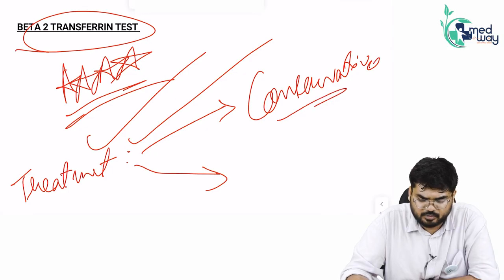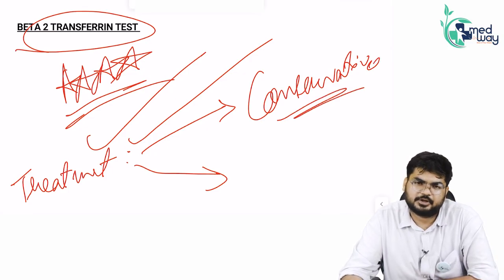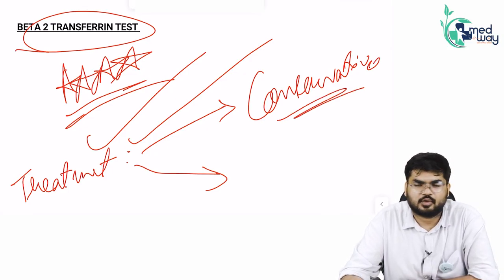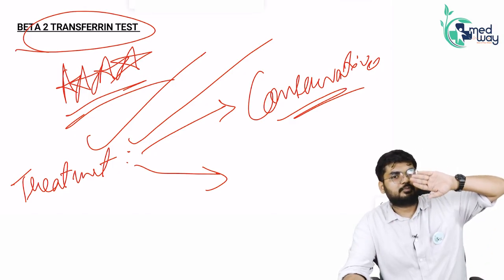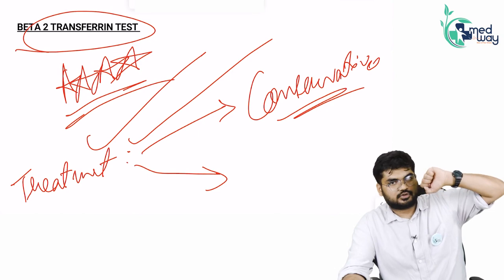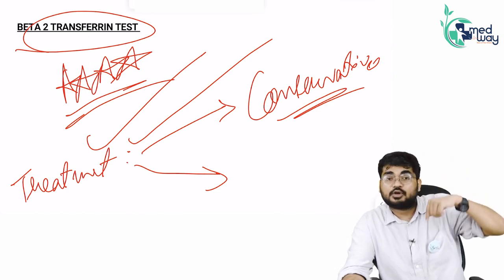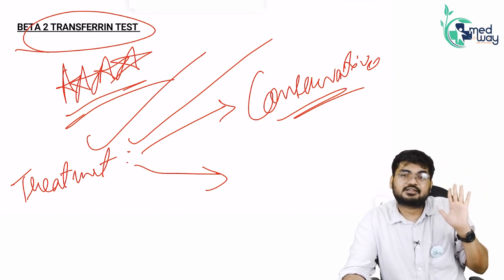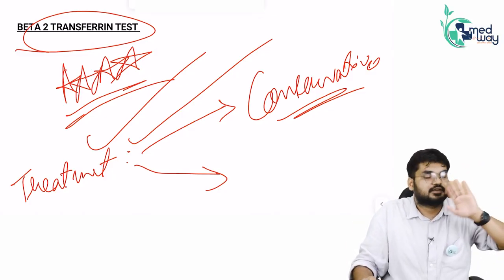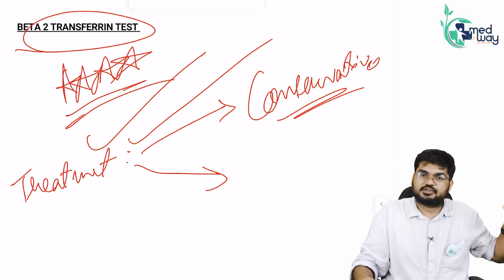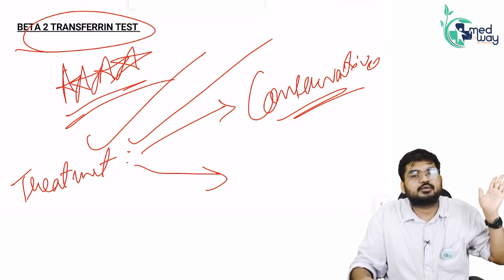See, most of the times whenever we encounter a patient of CSF rhinorrhea, I know that the patient is having all sorts of problems. But I know that most of the time that opening that has been created because of the trauma will close by itself. What I have to manage is ask the patient to just relax, lie down in the supine position with a little bit of head elevation.